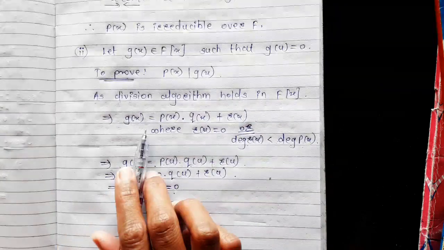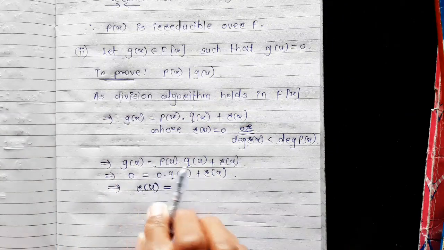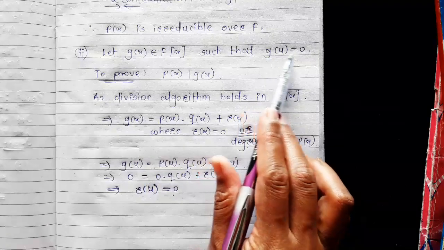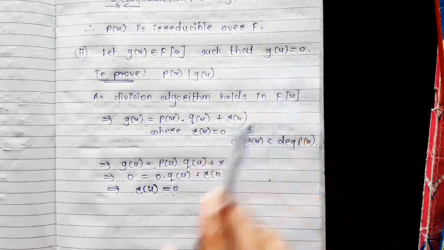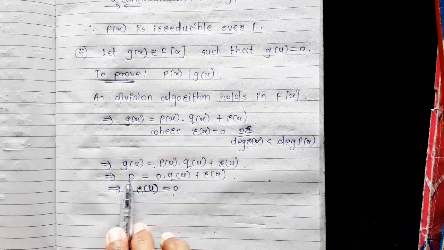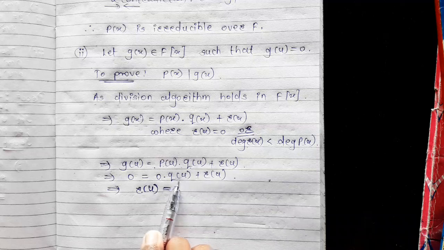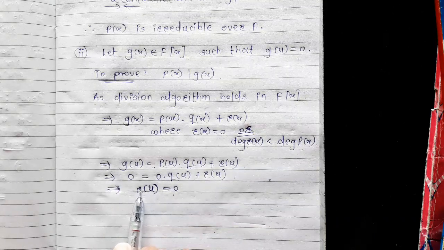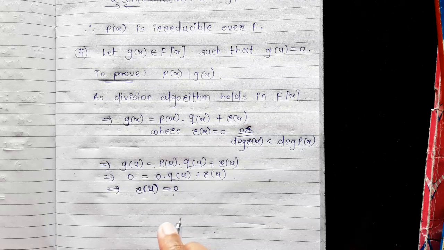So this gives g(u) = p(u) q(u) + r(u), and as it is given that g(u) = 0 and p(u) = 0, this becomes 0 = 0 · q(u) + r(u), and from this we have r(u) = 0.